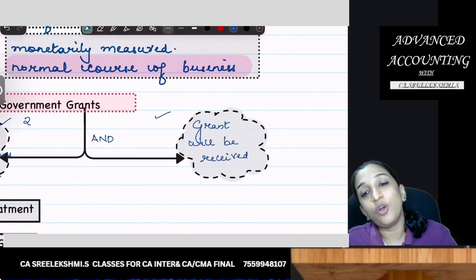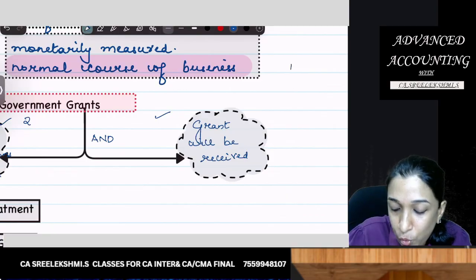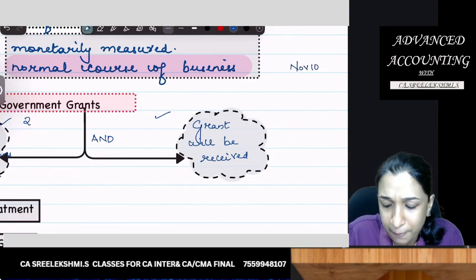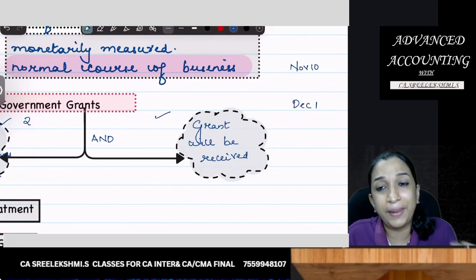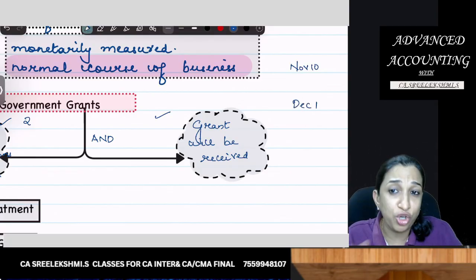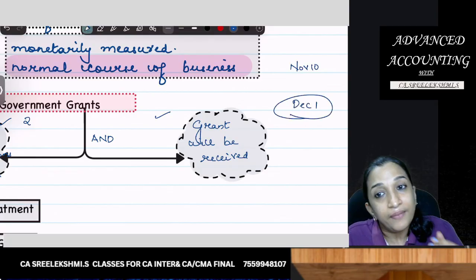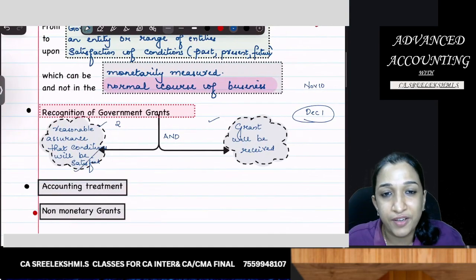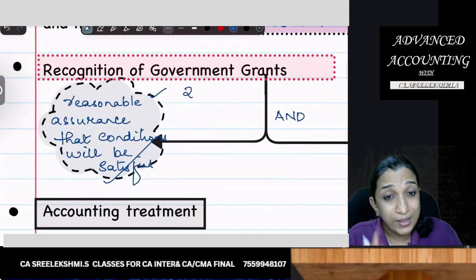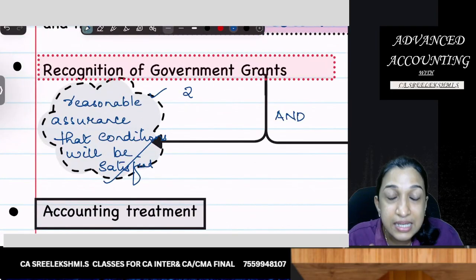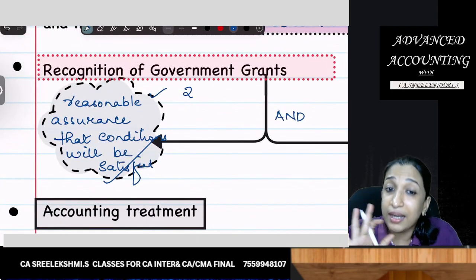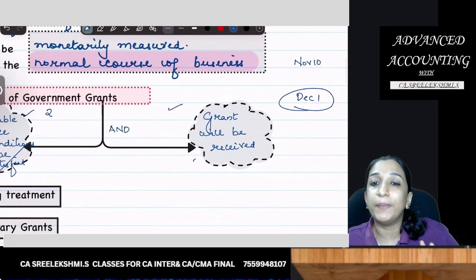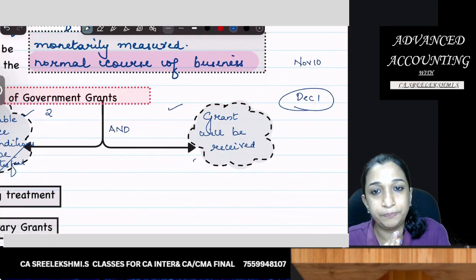So if you applied on November 10th, I didn't have that confidence, but by December 1st I got a mail that I'll be getting the grant, I am shortlisted, then it is sure that I'll be getting this and I am confident I'll satisfy all the conditions. So if you get a question, you should write the sentence: when there is a reasonable assurance that conditions will be satisfied and the grant will be received, then government grant can be recognized in the books.